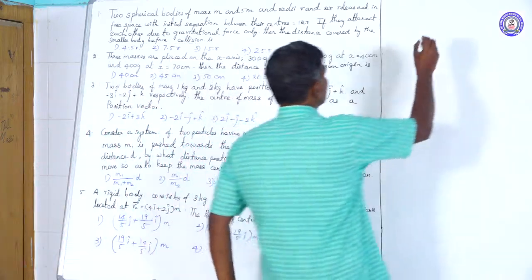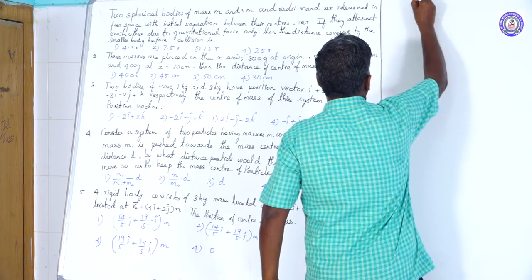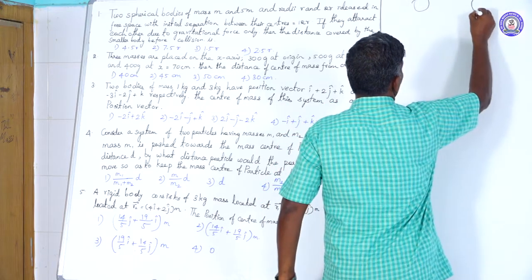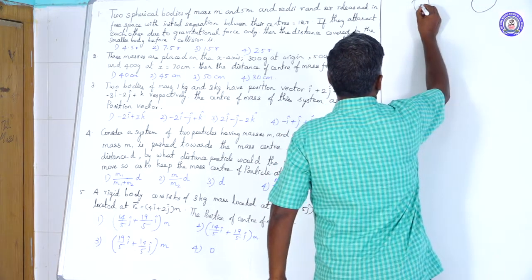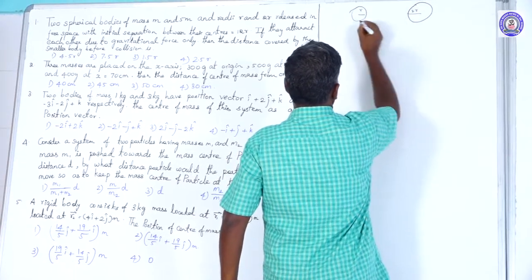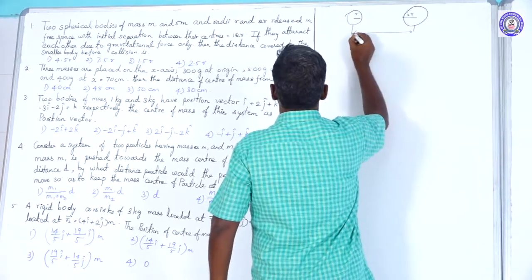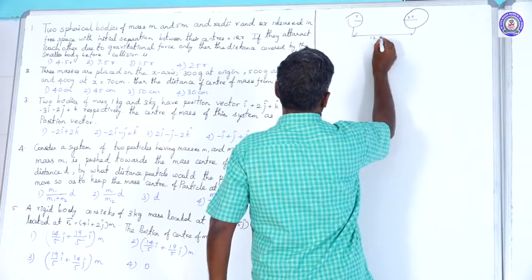Suppose, for example, two spheres are taken with radii r and 2r. The distance between their centers is 12r.